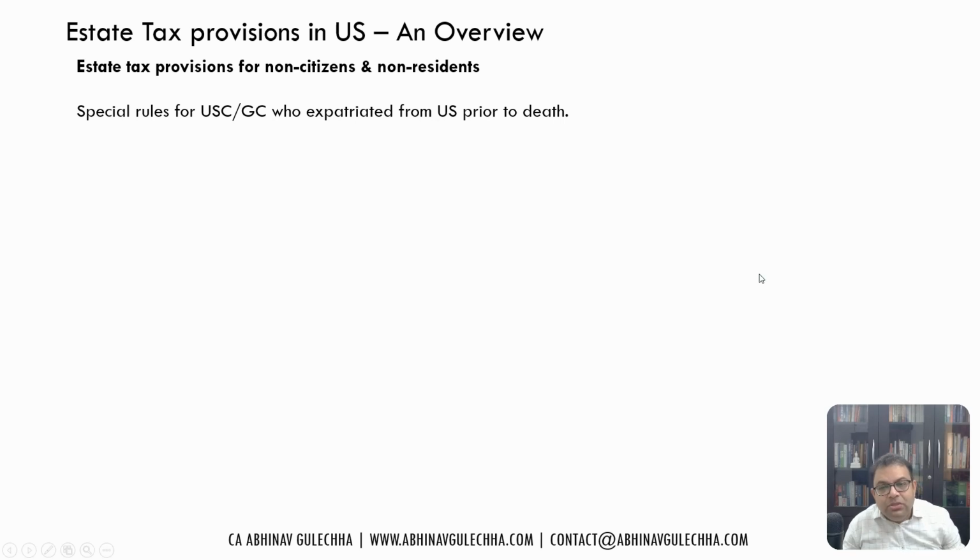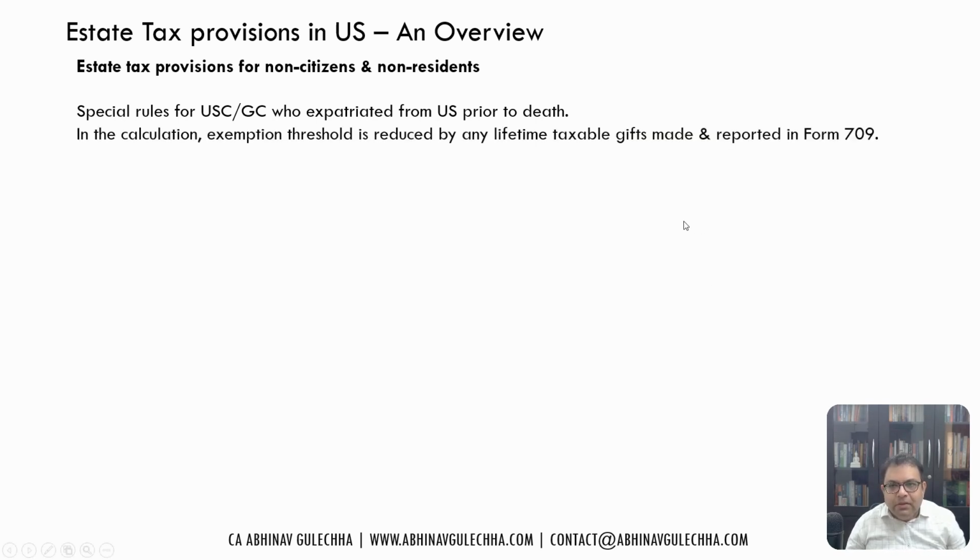Then there are special rules for USC and GC holders who have expatriated from the US prior to their death. So there are special, complicated rules for those who have expatriated. Now, in the calculation, the exemption threshold is reduced, similar to US citizens.